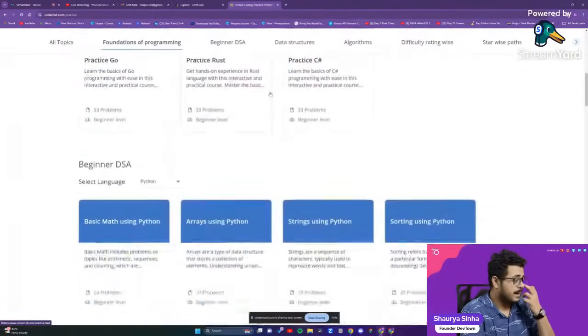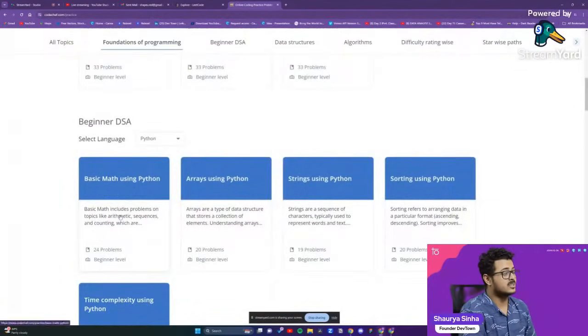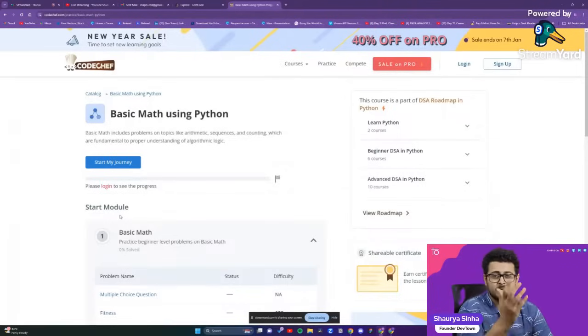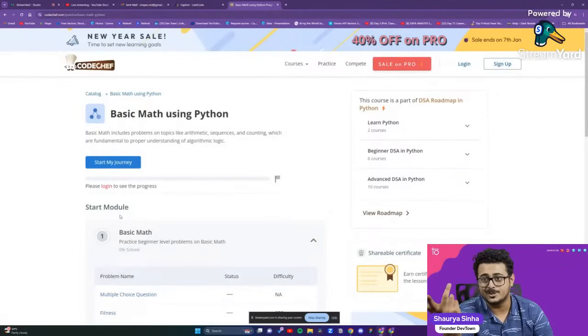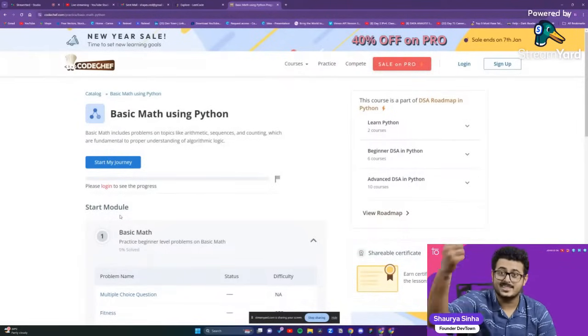Now, why am I saying this to you guys? Because there's a difference between DSA and CP. DSA is like, okay, which data structures to use. So arrays we have to use. It will tell you in the question itself. You have to implement the question in arrays. In competitive programming, you are not told which data structures or which algorithm to use. It will just tell you a story, and you have to figure out which data structures or which algorithm will be suitable for this.